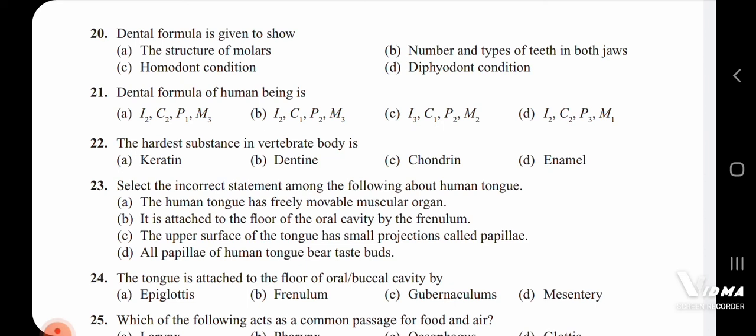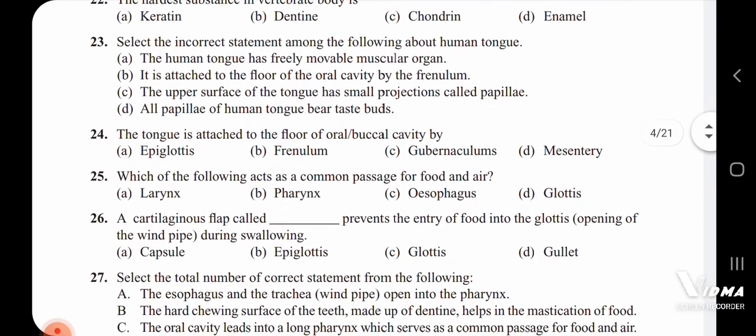Next, 24th question. The tongue is attached to the floor of oral or buccal cavity by what? The connection of the tongue to the buccal cavity is called frenulum. Next, 25th question. Which of the following acts as a common passage for food and the air? The common passage for the food and air is the pharynx. Larynx is the sound box. Esophagus is the food pipe. Glottis is the opening of the windpipe.